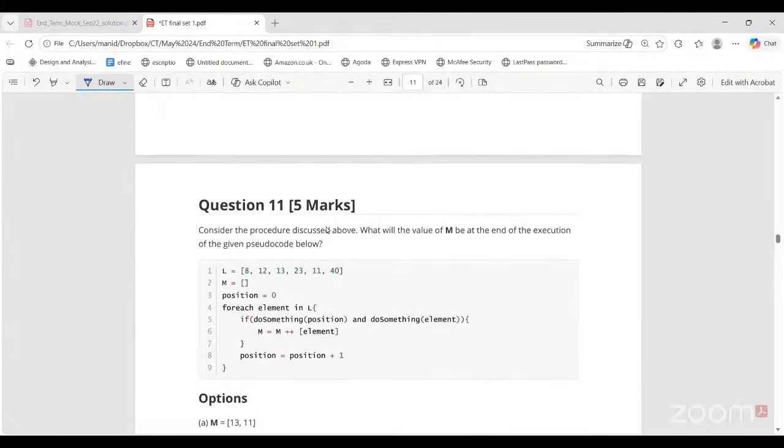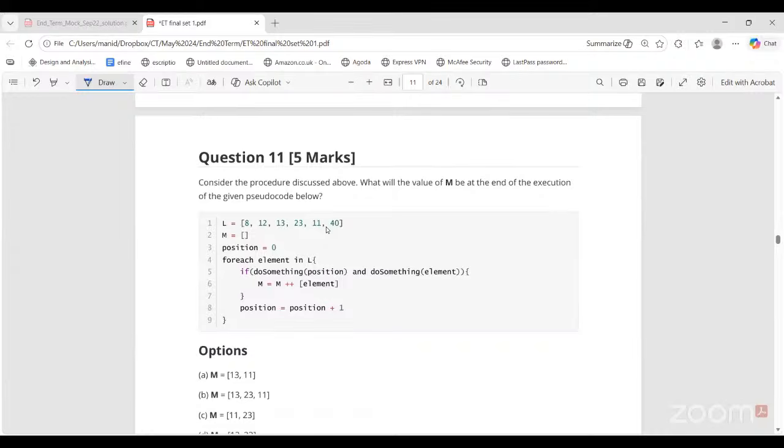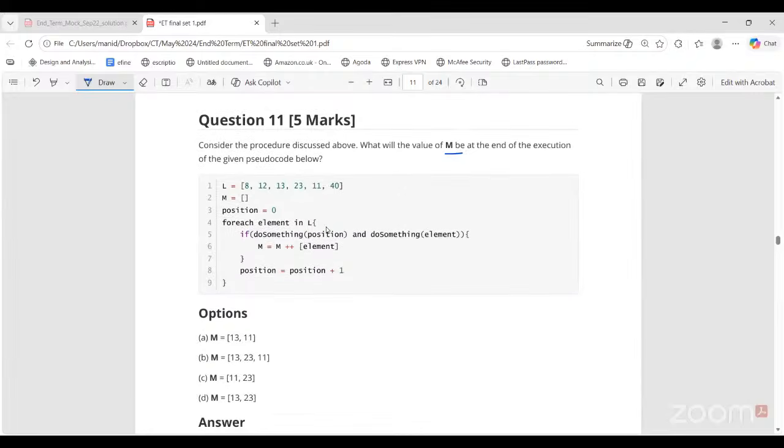Next question. Consider the procedure discussed above. What will the value of M be at the end of execution of this pseudocode? So L is now given to us. M is some empty list. Position is set to 0. Position means index, basically. For each element in L, I'll start with 8. Do something is the previous procedure we did. So that procedure returns true when x is a prime.